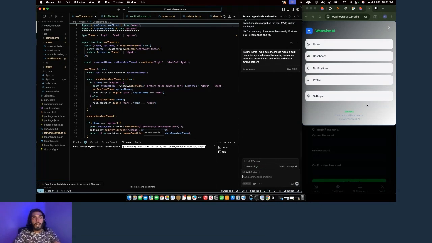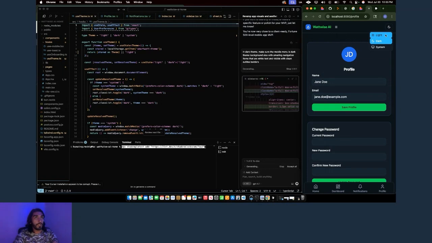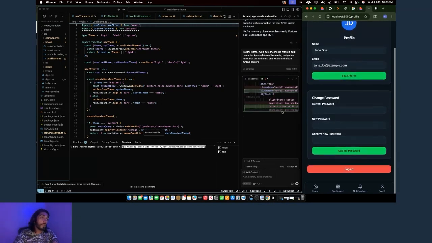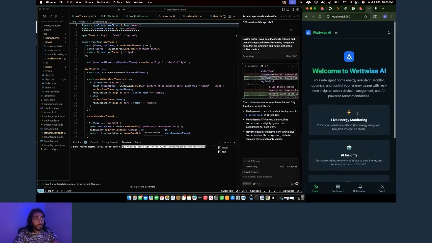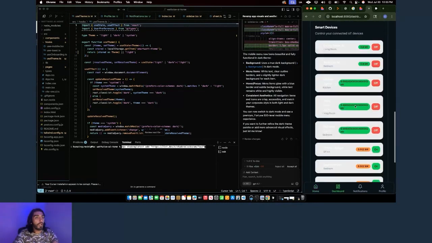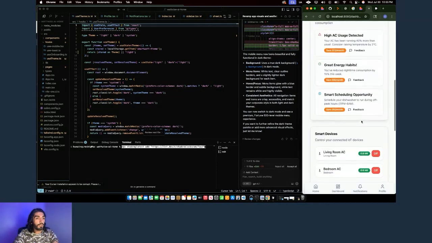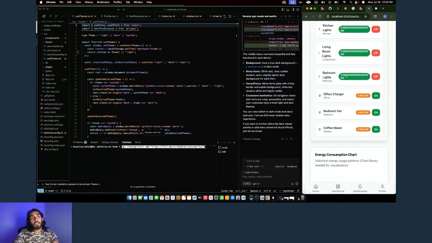I don't like this black to white gradient here. It looks not the best. So I'm just going to tell it to enhance that. And that only happens when I'm here in the dark mode. So as you guys can see, now we've got an app which has all the pages functional. You got a home tab, you have a dashboard, which looks wacky right now because of the dark theme. And yeah, keep in mind, these are all still widgets.